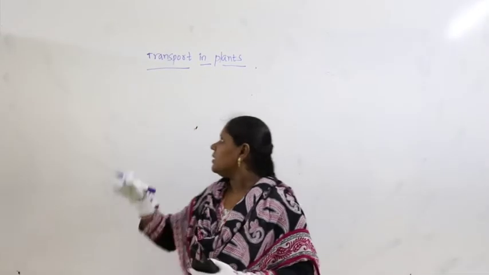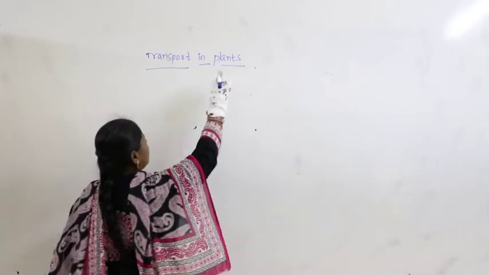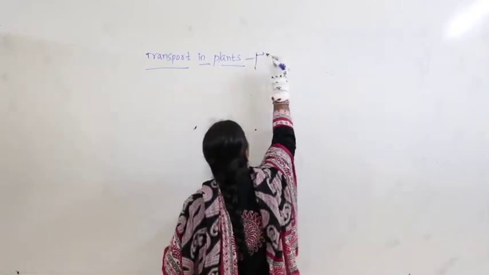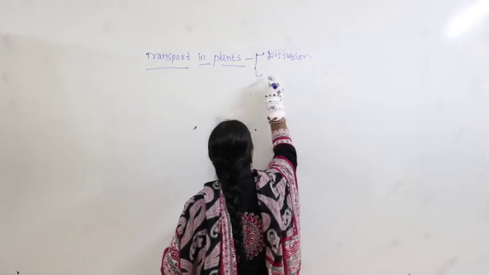Now, in transport in plants, we just continue with the topic. In transport in plants, we discussed diffusion and facilitated diffusion.